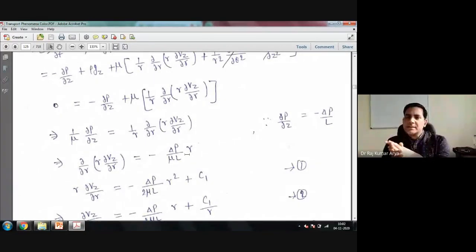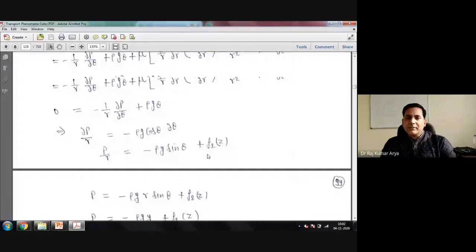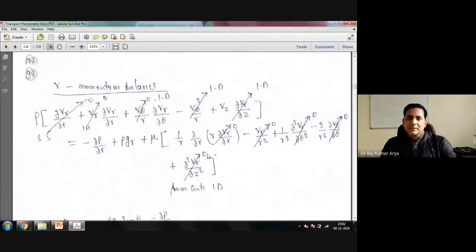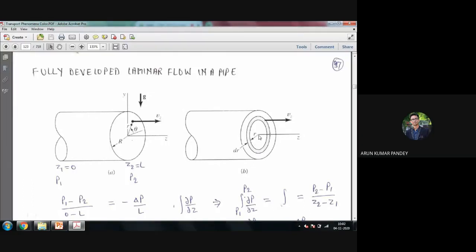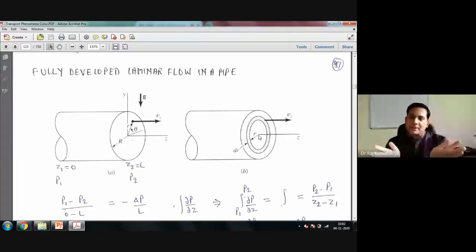What are the boundary conditions you have? What is the velocity at r equal to 0? r equal to 0 is the center of the pipe. What would be the velocity at the center? Maximum, yes. But we don't know how much that is.